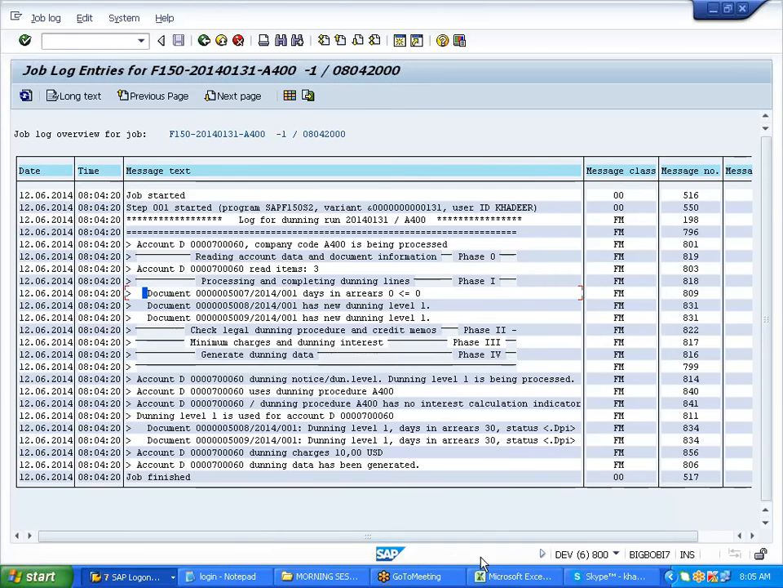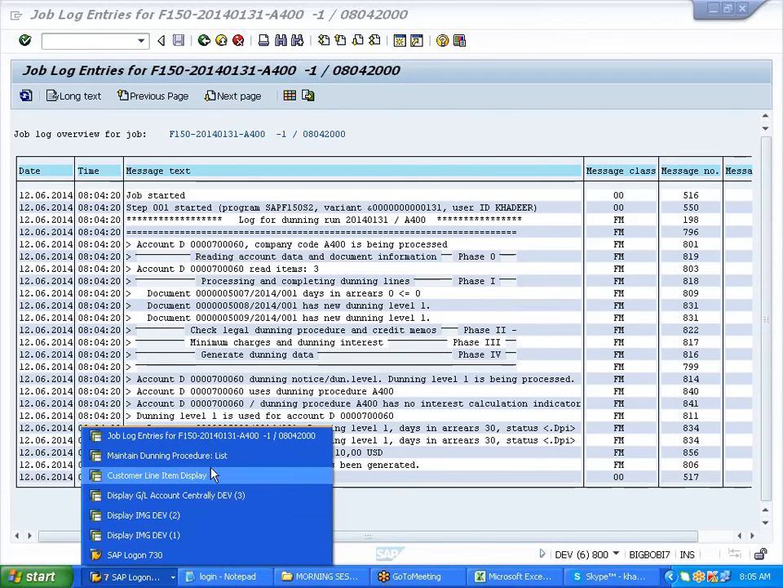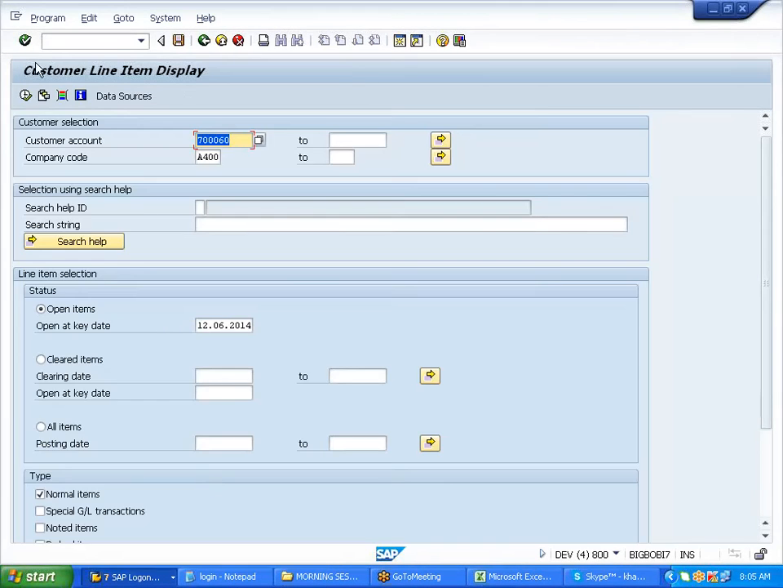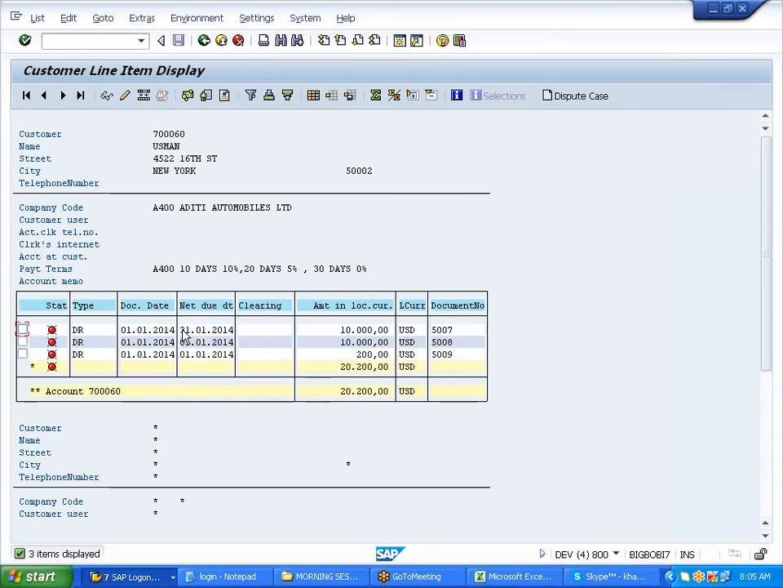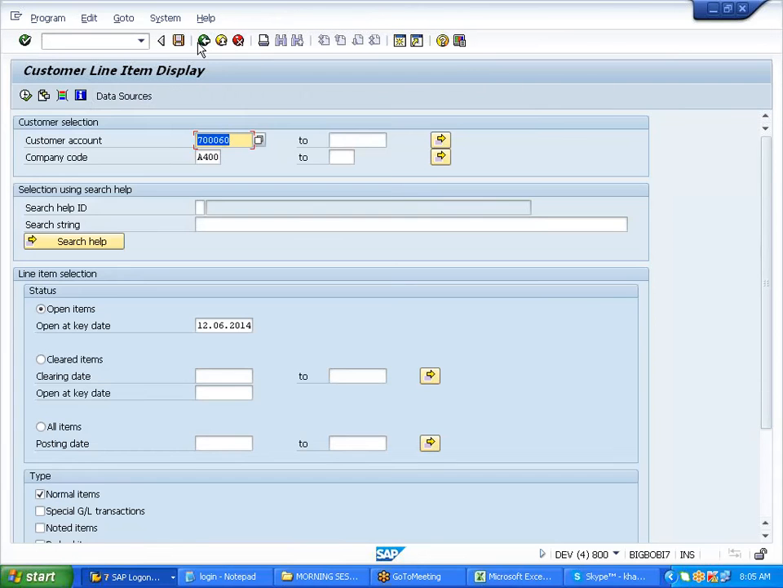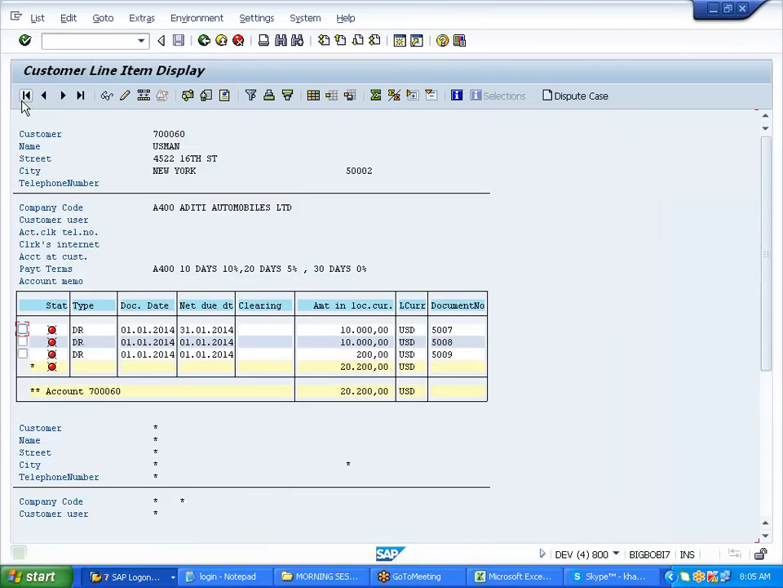Okay. See here. Do one thing for your clarity. What I'll do is note down the dates. 31/01/2014, 10,000 due. Okay, we'll concentrate only on this for now. 31/01/2014. Correct. So we'll try to concentrate on this.